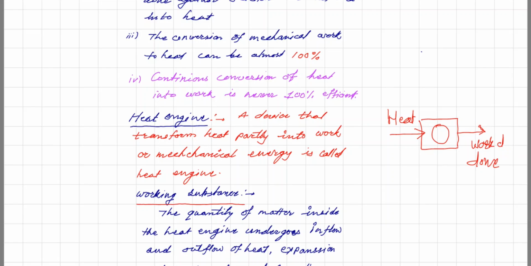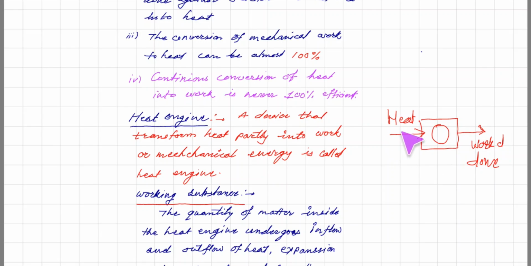It undergoes inflow and outflow of heat. That means heat is taken by the working substance, and then the working substance gives heat energy for doing the work. So that is called a working substance. We know that in a steam engine, steam, that is water, acts as the working substance.